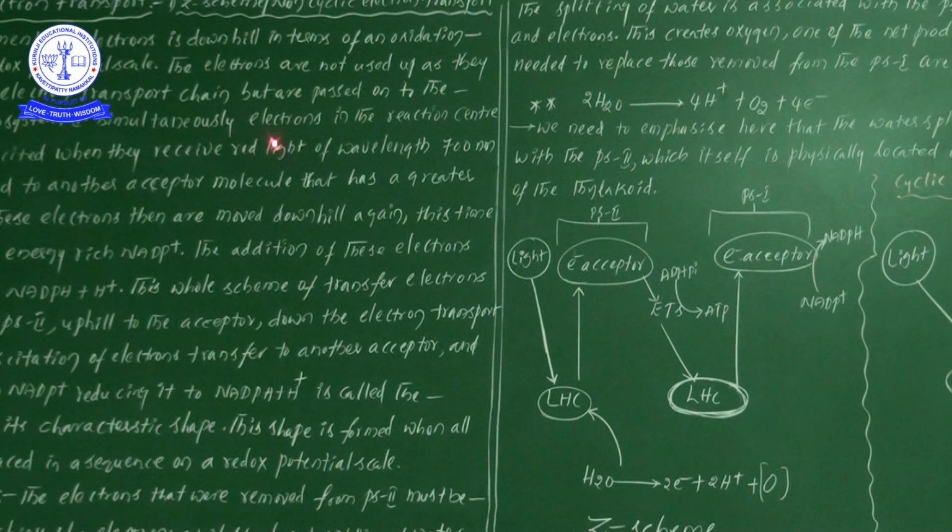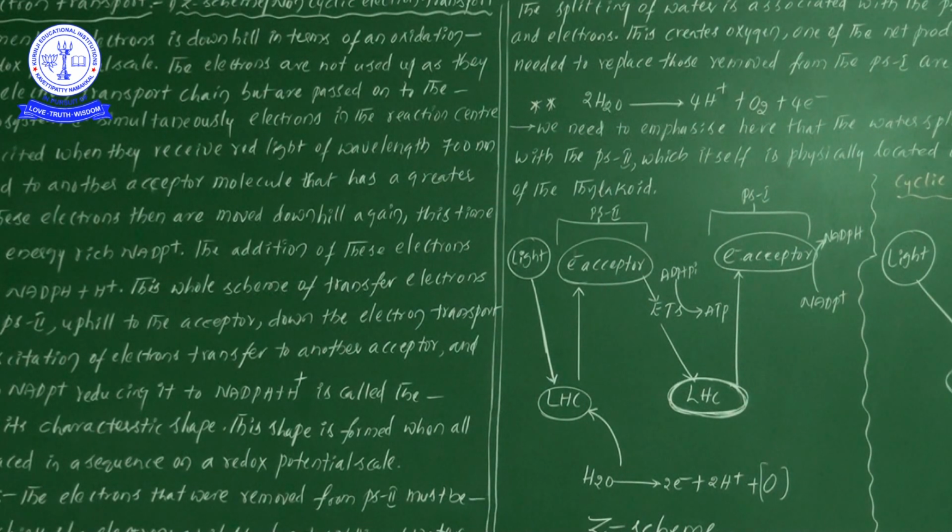Now here, simultaneously, electrons in the redox center of PS1 are also excited when they receive the red light wavelength, P700 nanometers, and transfer to another electron acceptor molecule that has a greater redox potential. So in the non-cyclic electron transport flow chart we have seen, first of all PS2, where the maximum wavelength of light is P680 nanometers, and in PS1 the maximum wavelength of light is P700 nanometers.